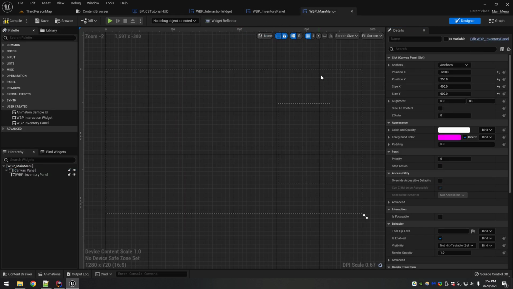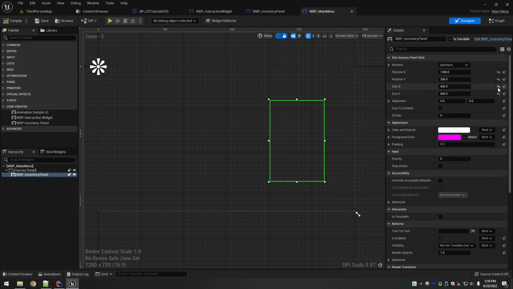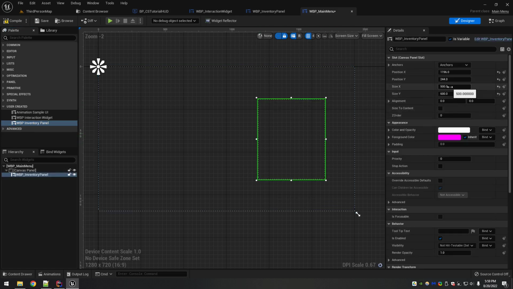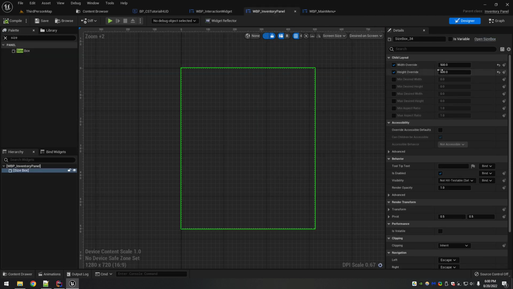And then look, right when I flip back over, it should already have its size. Okay, no. See, it's got this 400 by 600 with these arrows over here. Interesting. I'm not sure why it does that. Let me delete it and try dragging in a fresh one. Yeah. I guess even if you make it a certain size and you want it to only be that size, it still lets you customize it over here. So you have your size X and Y. Just make sure that those match what you've put over here in your overrides.